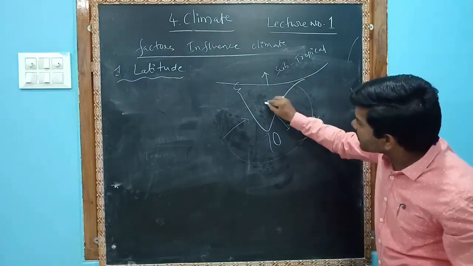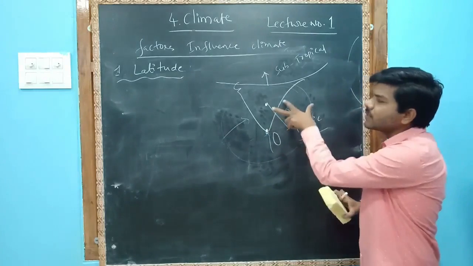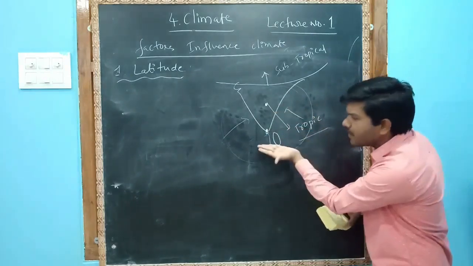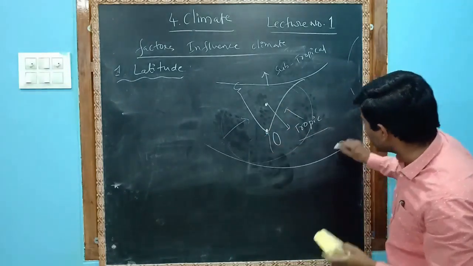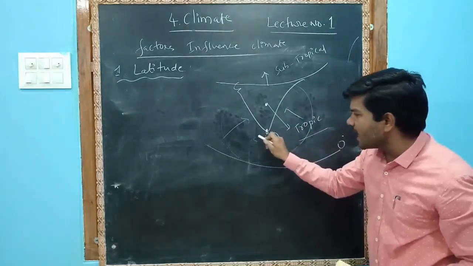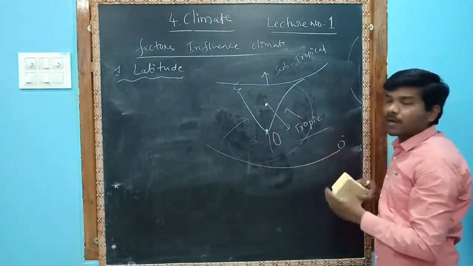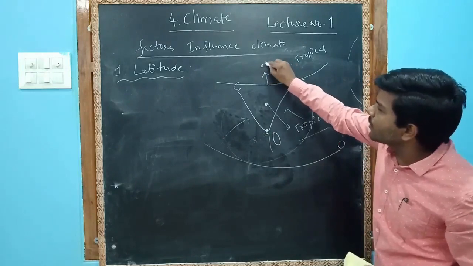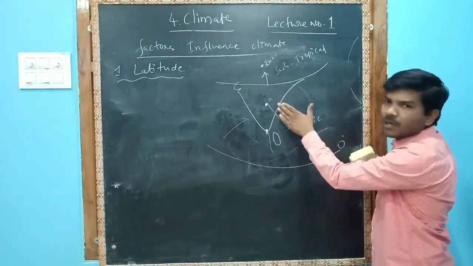You compare: this is Hyderabad and this is Kanyakumari. Which one receives the highest insolation? Kanyakumari receives the highest insolation because it is very near to the equator, at around 8 degrees. So Kanyakumari receives higher insolation than Hyderabad. Now compare Delhi and Hyderabad. Which one will take more insolation?